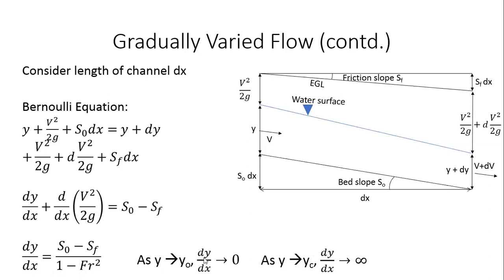So typically what we do is we don't solve a gradually varied flow profile to try to understand this dy by dx very close to the critical depth. Because by the very definition, it is supposed to be a gradually varied flow profile where the water surface profile curvature is very small. But what this equation is telling us is that if y starts to tend towards the critical depth, then dy by dx becomes very large, which goes against the very definition of our gradually varied flow profile.